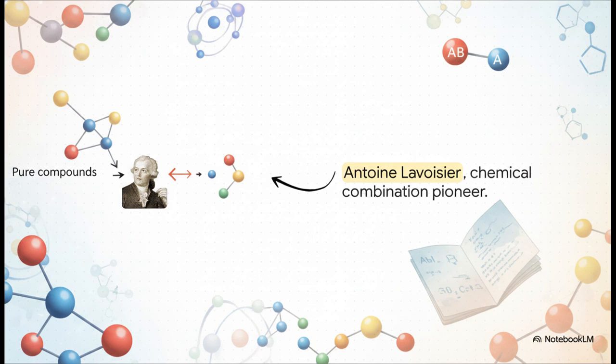Let's start with the historical foundation, right? How did we even begin organizing the physical world around us? Well, long before we knew anything about protons or quantum mechanics, scientists were just trying to make sense of how stuff mixed together. Early pioneers, like Antoine Lavoisier and John Dalton, formulated the very first laws of chemical combination. They realized that matter wasn't just some random chaotic dust. They discovered that atoms of different elements actually combine in really strict, fixed ratios to form pure compounds.